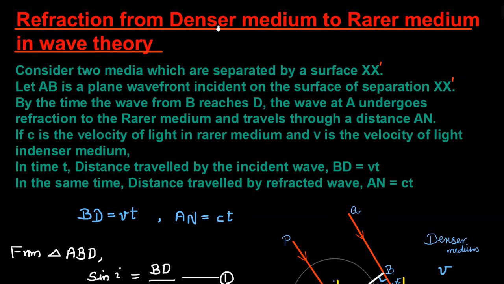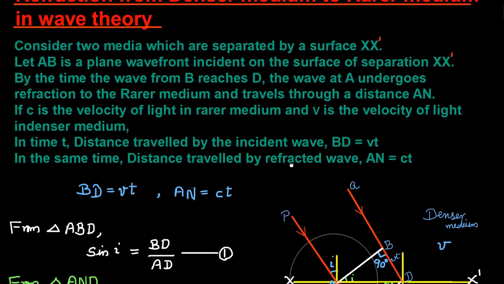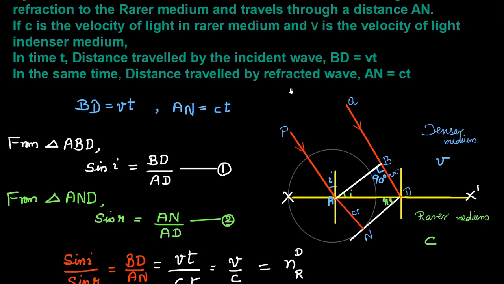Refraction from denser medium to rarer medium in wave theory. Consider two media which are separated by a surface XX dashed. Look at the ray diagram. These are the two media. One is a denser medium and the other one is the rarer medium. They are separated by a surface XX dashed.